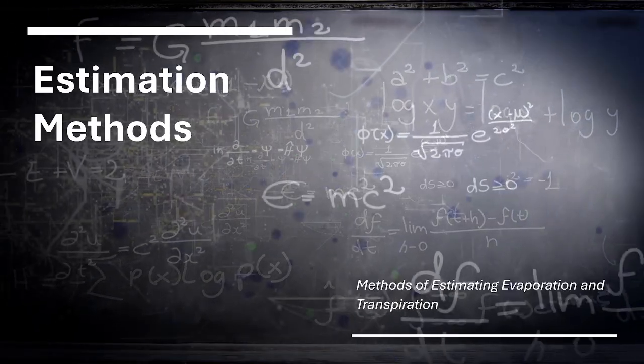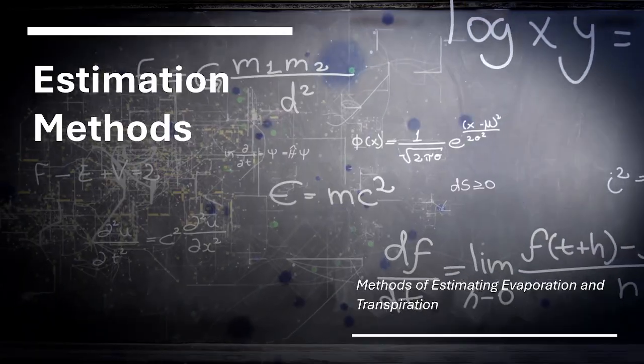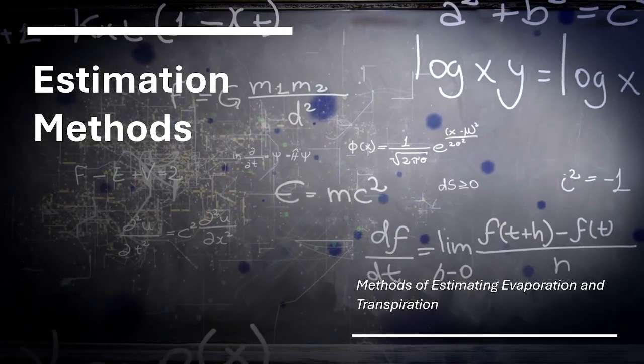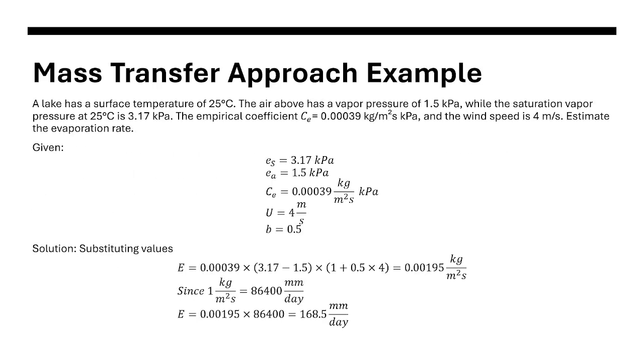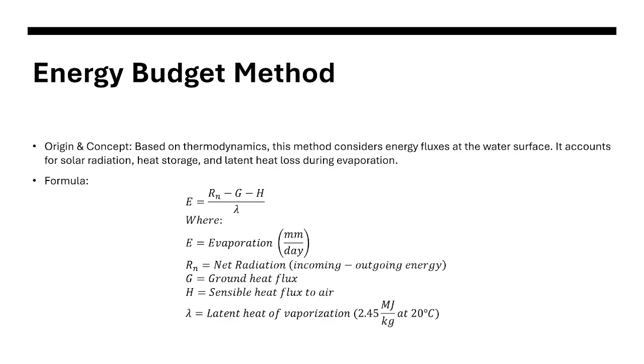We are going to continue with our estimation methods for evaporation. We discussed a while ago the mass transfer approach. Okay, so this is our example. Our next method of estimation is the energy budget method. The origin and concept of the energy budget method